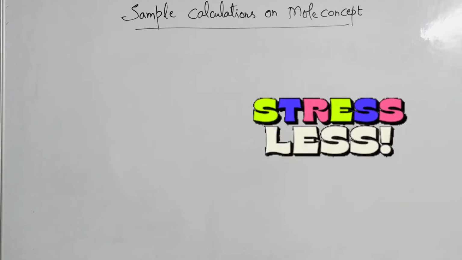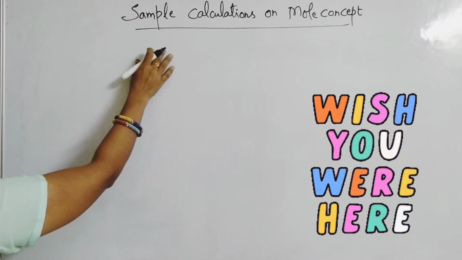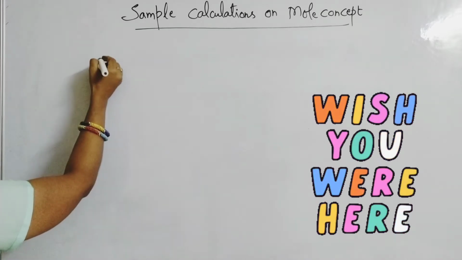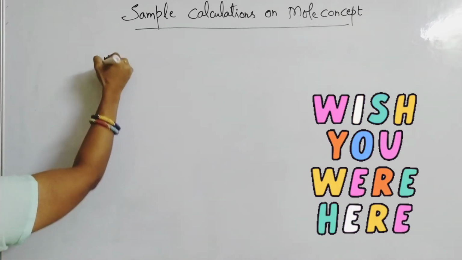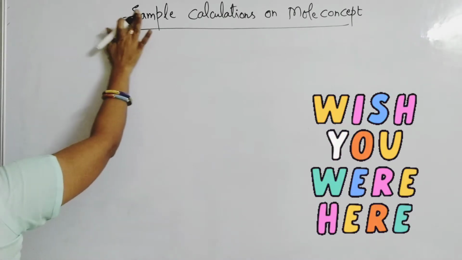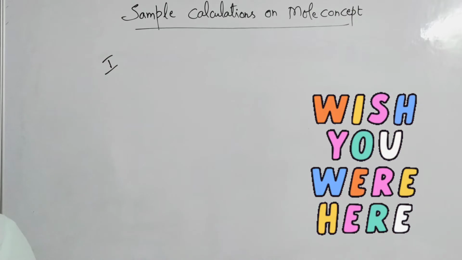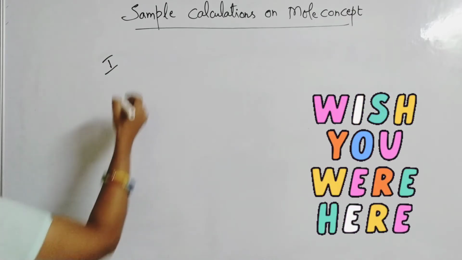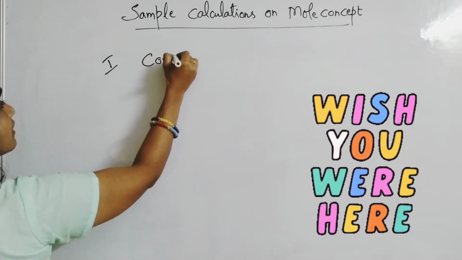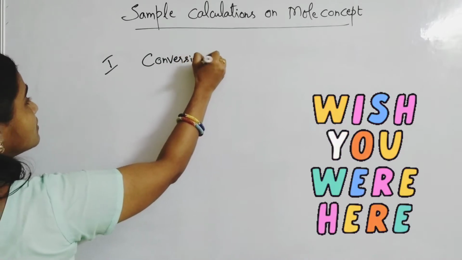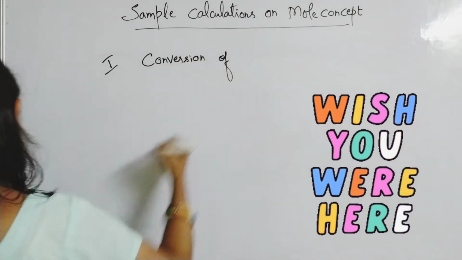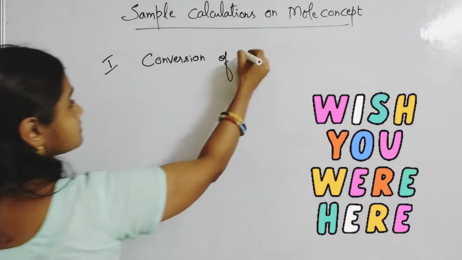In this video we will learn about sample calculations. First type, I write Roman numeral 1: conversion of a substance from grams to moles.